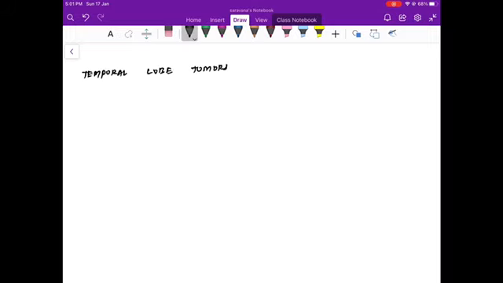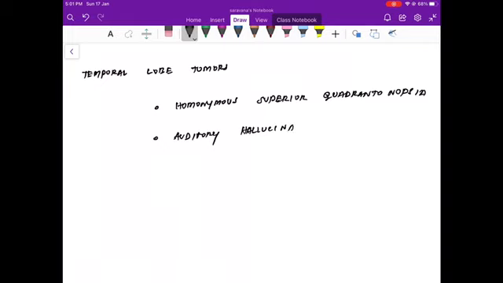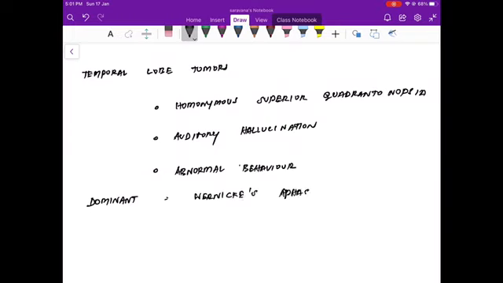Tumors of the temporal lobe present as homonymous superior quadrantanopsia, that is pie in the sky, mainly because of Meyer's loop involvement, along with auditory hallucinations and abnormal behavior. If it involves the dominant side, then it is going to present with Wernicke's aphasia or fluent aphasia.